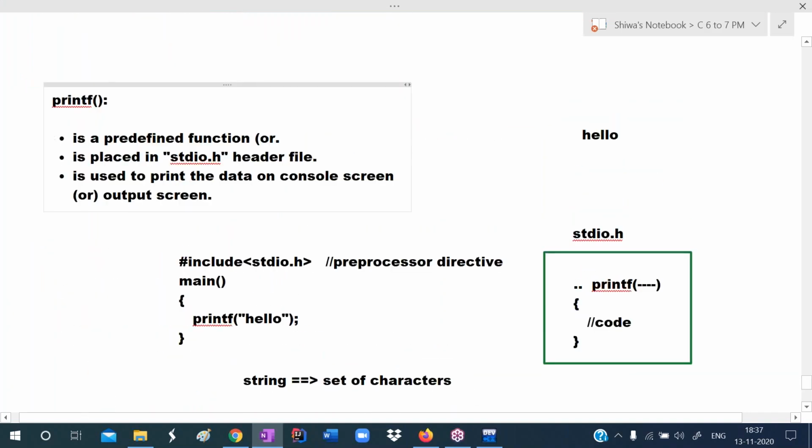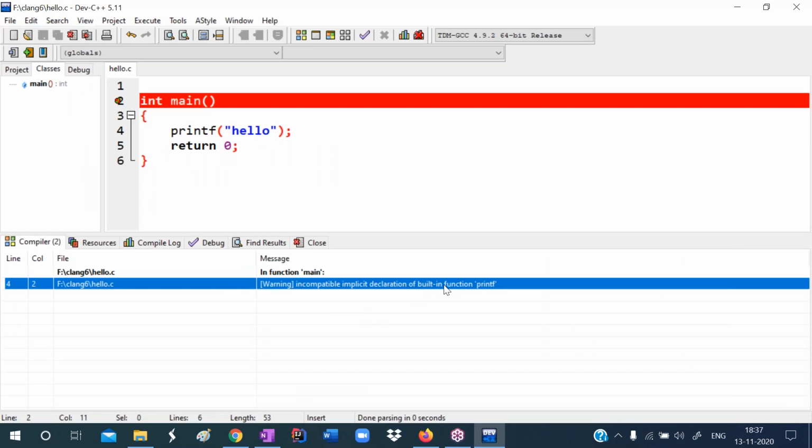A predefined function can also be called what? Built-in function. Built, already built. Already they developed it, already that is built, so you can call it a built-in function. Already that is defined, so you can say predefined function. So printf is the built-in function or predefined function. Where this printf is defined, that is not in my program.